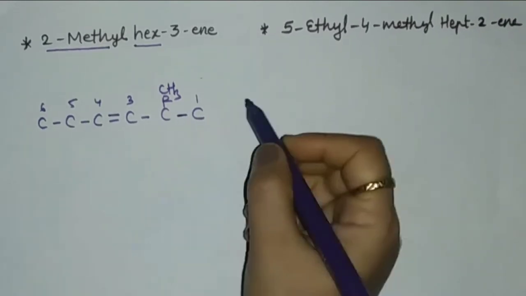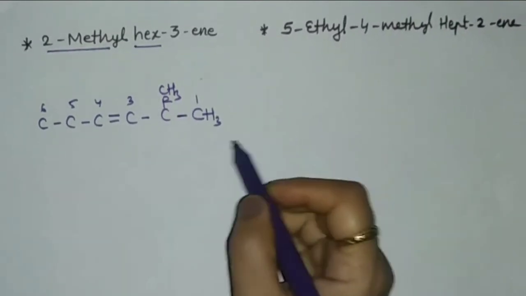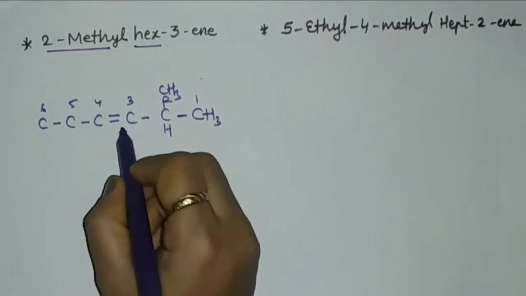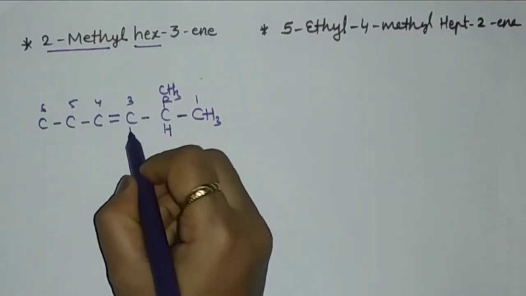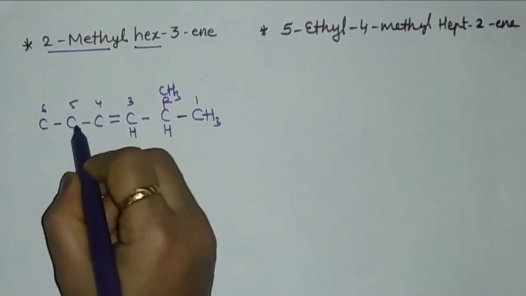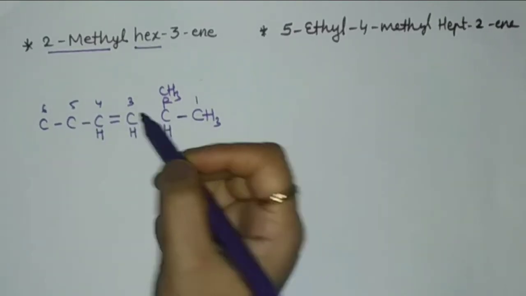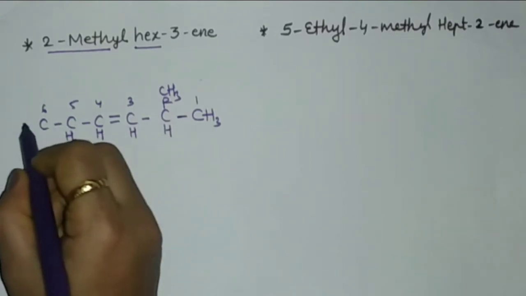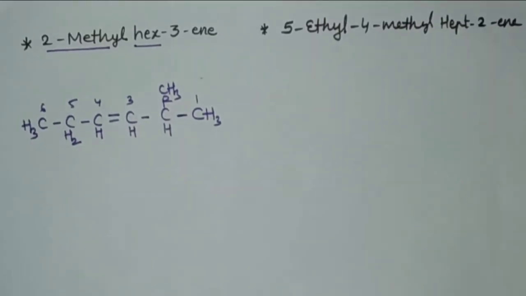There is one bond over here, so we have to add 3 more hydrogen atoms over here. There are 3 bonds, so 1 hydrogen atom. Over here there are 3 bonds, so 1 hydrogen atom. Over here again there are 3 bonds, so 1 hydrogen atom. Over here there are 2 bonds, so 2 hydrogen atoms. And over here 1 bond, there are 3 hydrogen atoms.